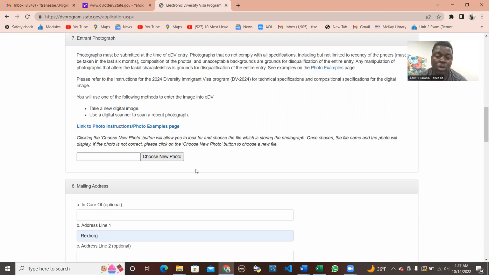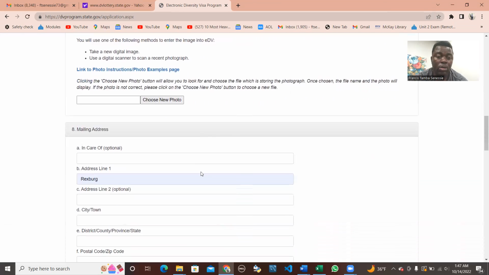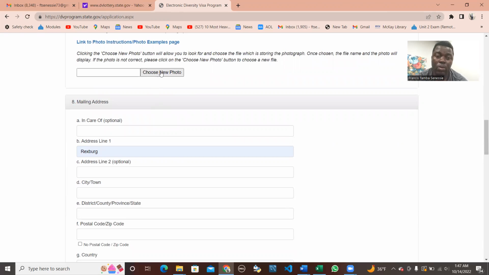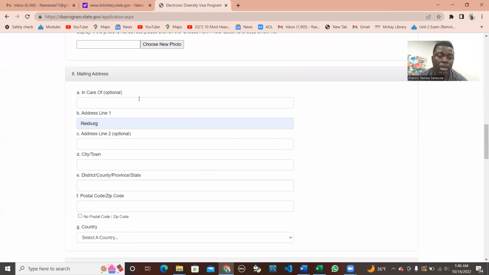Choose the photo you already cropped, 600 by 600 with a standard picture. Once you select that, it will pop up there, and then you want to move on to your mailing address. That is your current address, or the address that you will be at by the time the result is out next year, May. So you want to type in your address.